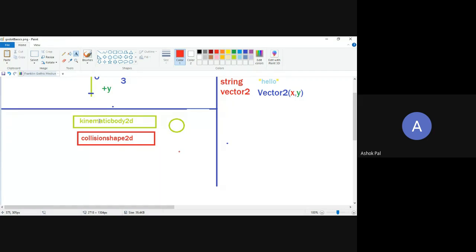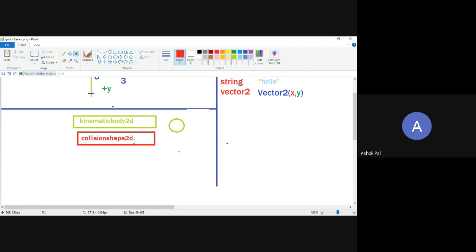So you have created your kinematic body, you have given it collision, but nothing is seen on the screen at that time, because there is nothing visual on the screen. You will see the collision shape 2D, but it will be only visible in the editor. When you run the game, everything will be invisible to you, because collisions are not seen when the game is played. You never see hitboxes of players when you play the game. You only see them during debugging and in the editor.